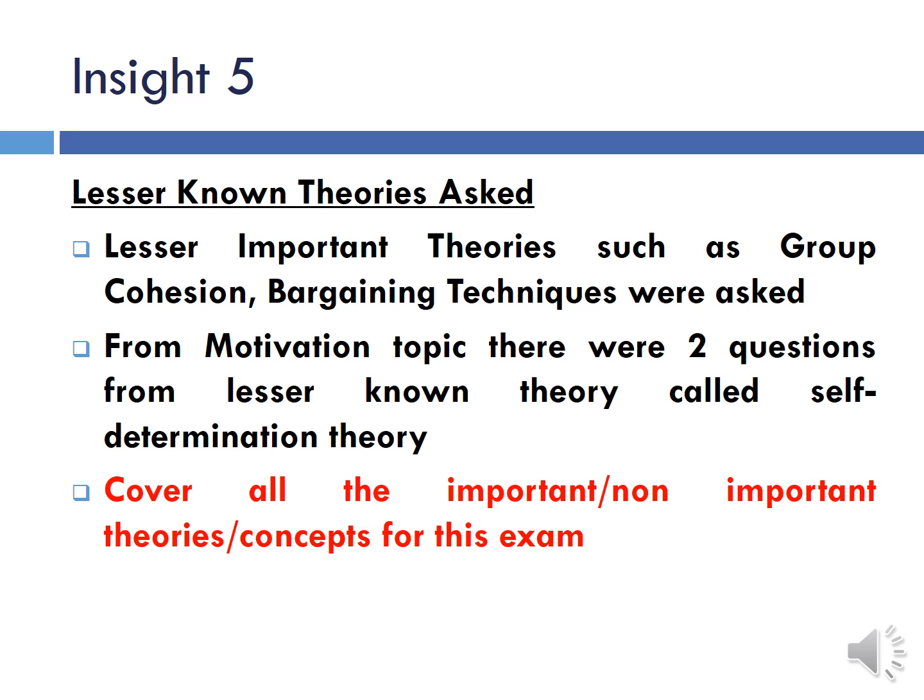Insight 5 is that this year they asked questions from lesser known theories such as group cohesion, bargaining techniques, and from motivation also there were 2 questions from a lesser known theory called self-determination theory. So the point is to cover all the important and non-important theories or concepts for this exam. Do not leave anything thinking that this is not important, because if questions come from that topic and you lose 4 to 5 marks, it will be like self-killing for you. So right now you have time. Read all the topics, the important ones and the non-important ones.